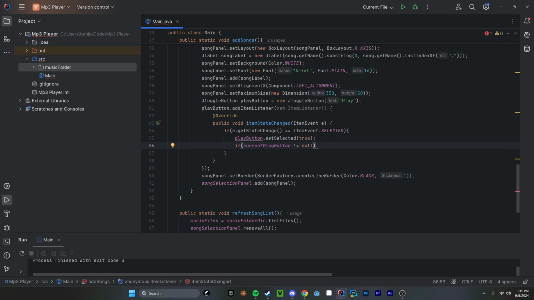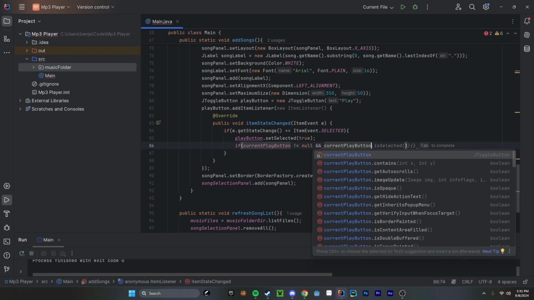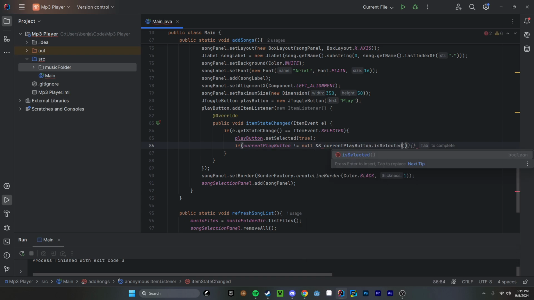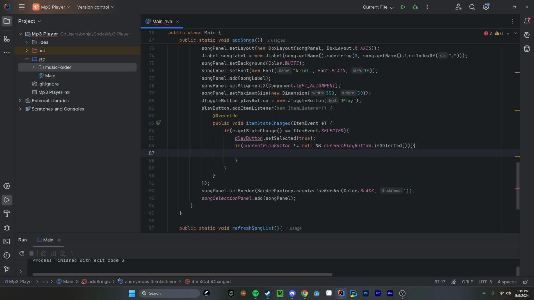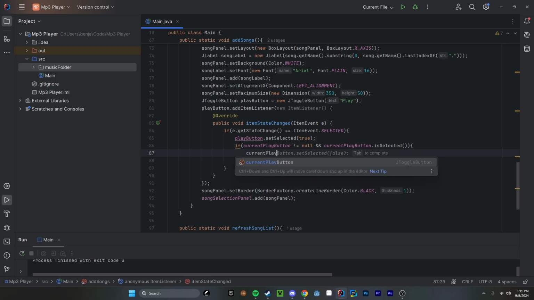And then we're going to do and our currentPlayButton is selected. If our current play button is also selected, then we want to set the selection to false. So currentPlayButton.setSelected(false). There we go.